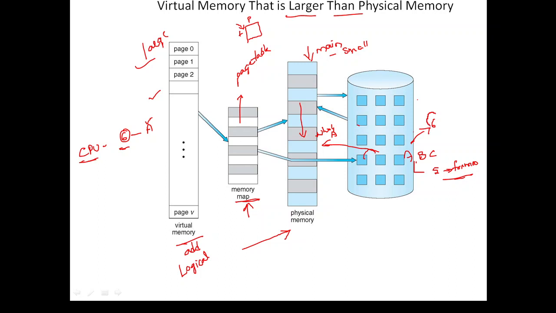We are transferring only the page that is required by the CPU. Now the CPU is in need of the sixth page, so we transfer that sixth page onto the main memory. Not all pages are transferred. Suppose process C has three pages, one, two, three. If the CPU generates a logical address of the third page, previously we would load all three pages continuously, which is unnecessary. So by making use of the locality of reference concept, we load the pages.